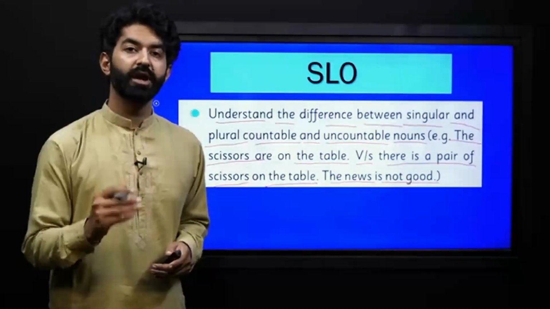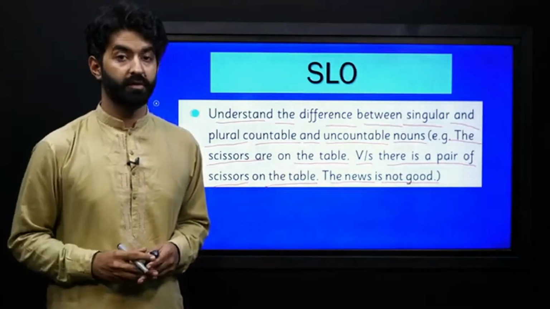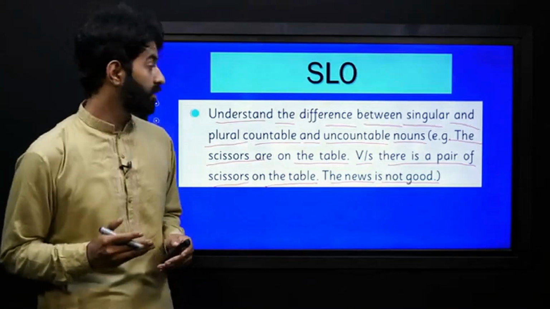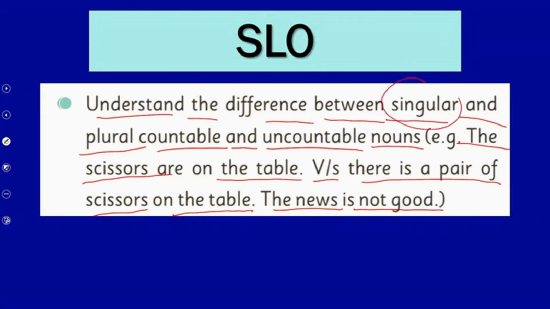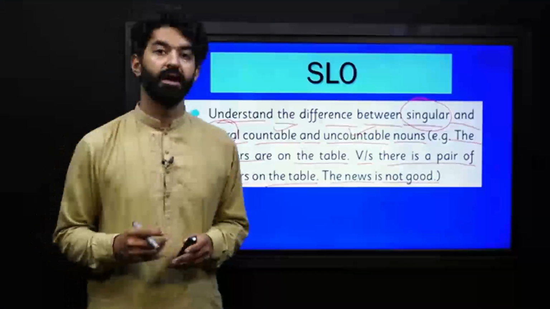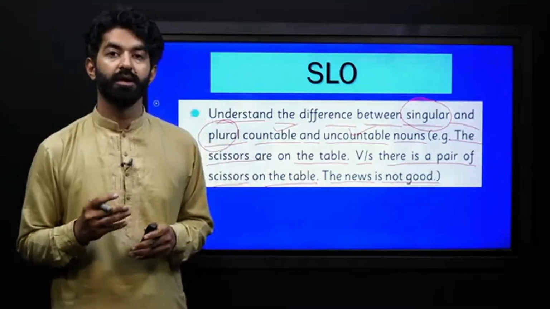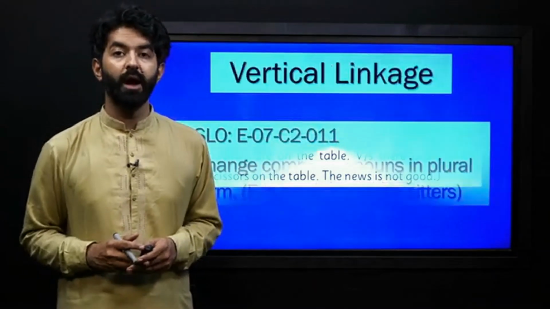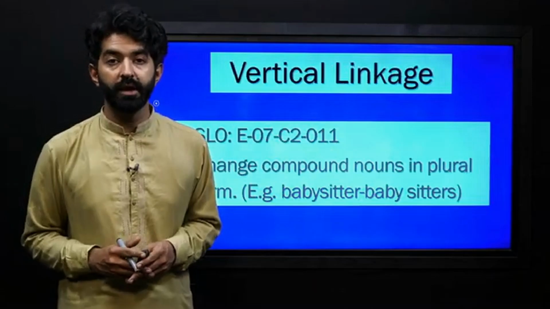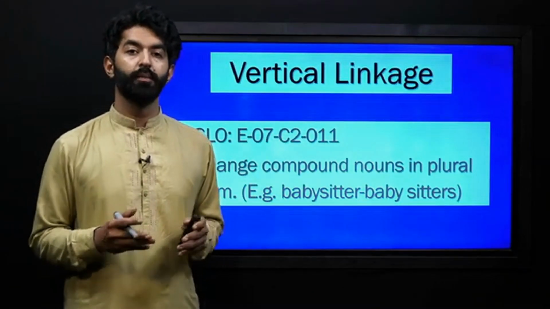So first, let's break down our SLO and understand what we are going to study and learn. We will be learning about the difference between singular and plural, countable and uncountable nouns, and some examples are given that you can read and understand, to see what kind of examples we will be dealing with. So this was our students' learning outcome. Now here is a vertical linkage of this SLO with the previous one.